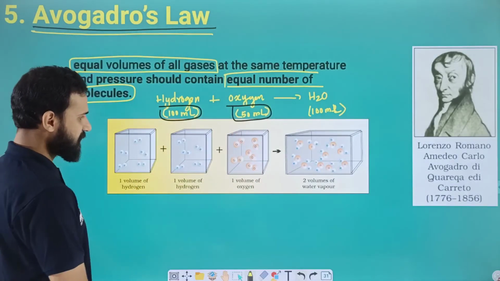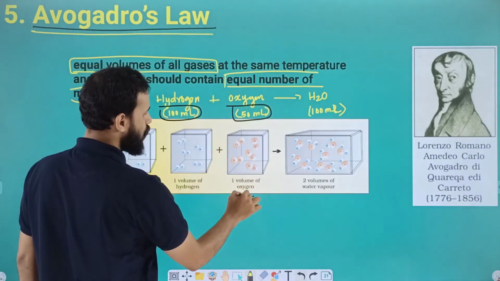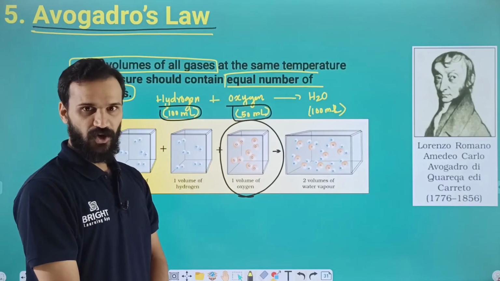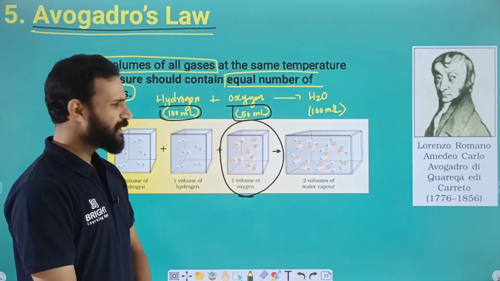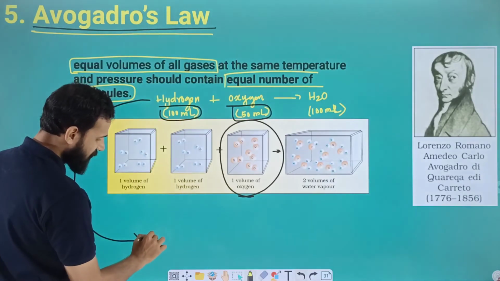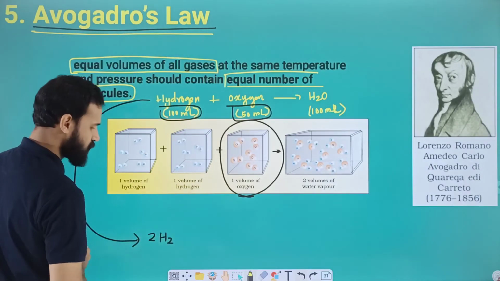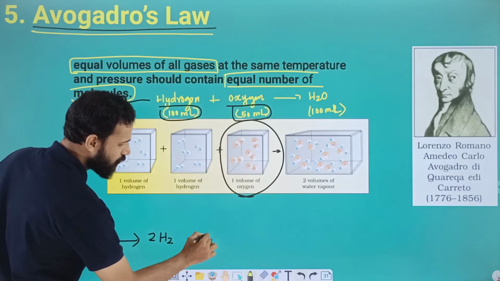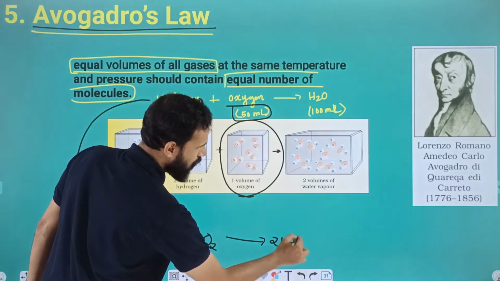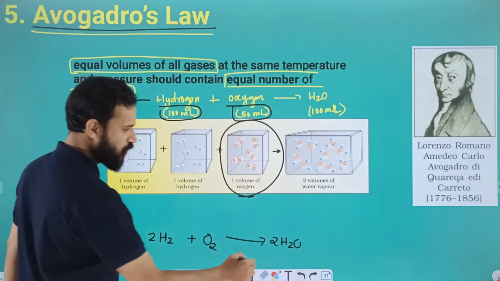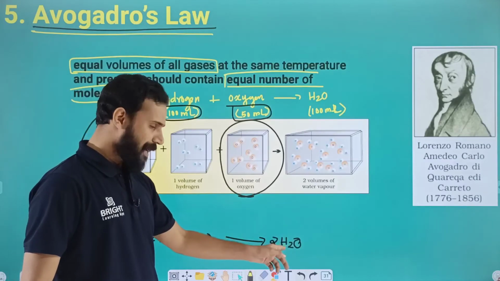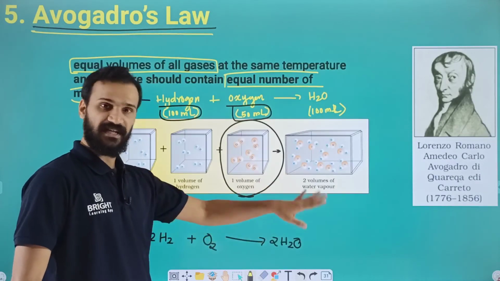That is one volume of oxygen we are taking. Why are we taking one volume? If you take the balanced chemical equation, we will get 2H2 and O2 gives 2H2O. In this reaction, we are considering the product water to be in the vapor state, that is, in gaseous state.